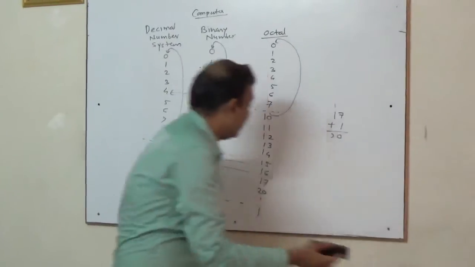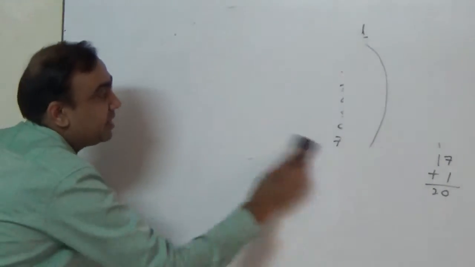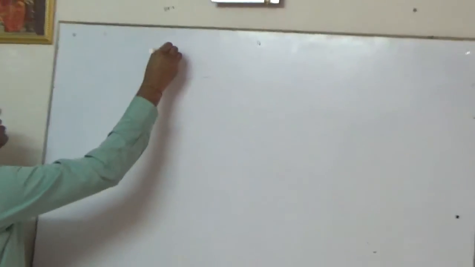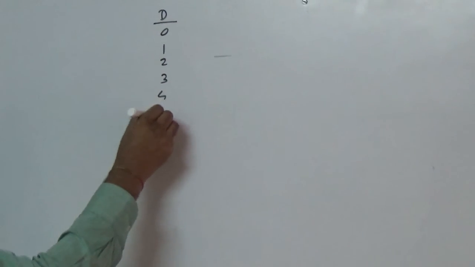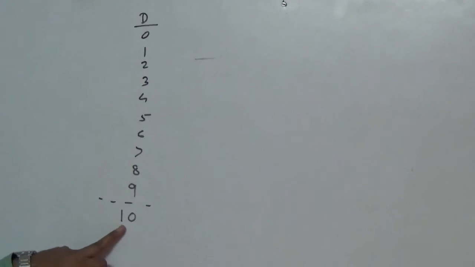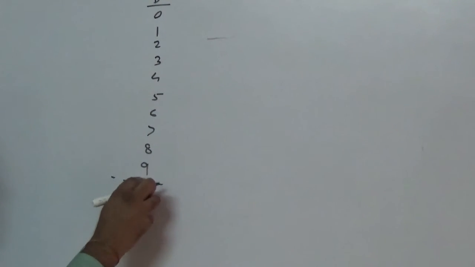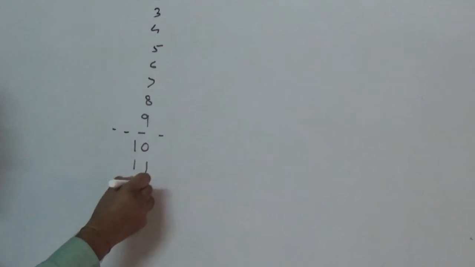Now at the end, we just write down the numbers and compare all number systems at one place. So we started with decimal. Decimal has got total 10 digits: 0, 1, 2, 3, 4, 5, 6, 7, 8 and 9. What came after 9 is 10. Commercially we call it a 10, but for number system it is a 10. Why is it 10 here? Because 9 is the last digit. So after the last digit we get a 0 and carry 1. Likewise 11, 12, 13, 14, 15, 16, 17, 18, 19, 20 and so on. This is what decimal is.